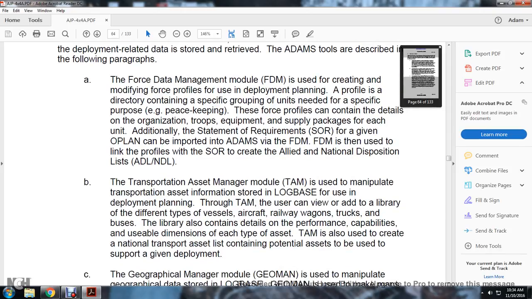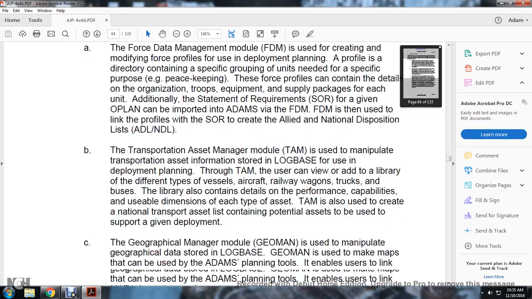The transportation asset manager tool is used to manipulate the transportation information stored in the LOGBASE for the use of the deployment planning. Through the transportation asset data manager, the user can view and add to the library of different types of vessels, aircraft, railway wagons, trucks, and buses. The library can also contain details for the performance, capability, and usable dimensions for each type of asset. The transportation asset data manager is also used to create the national transportation asset list containing potential assets to be used in support of the given deployment.